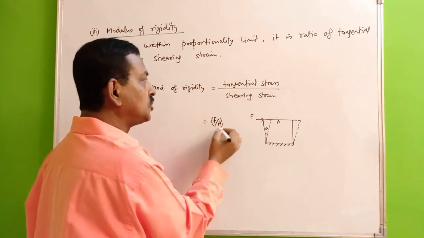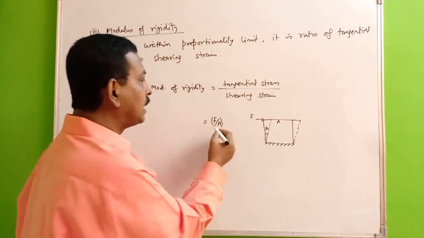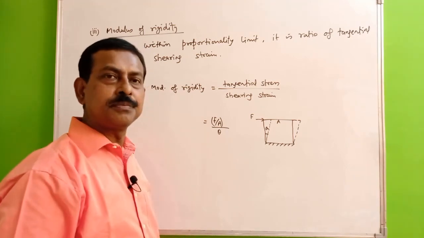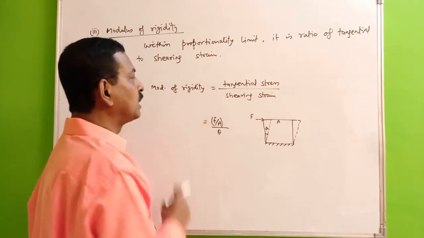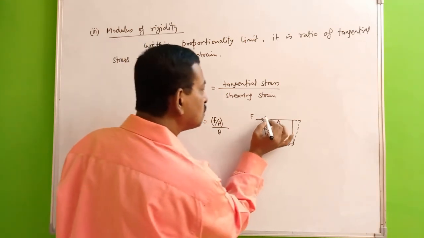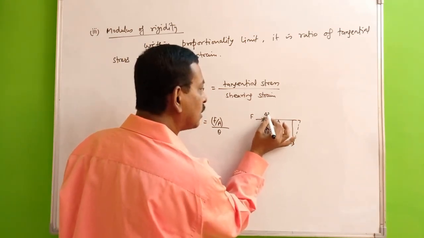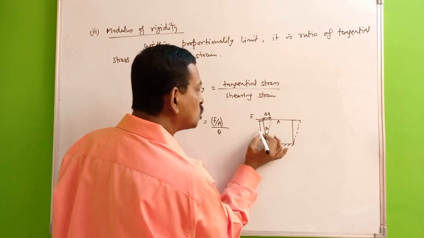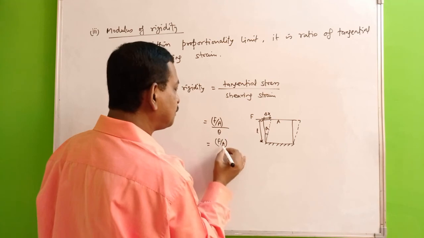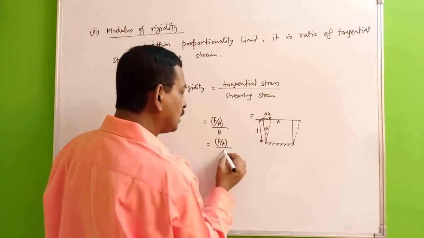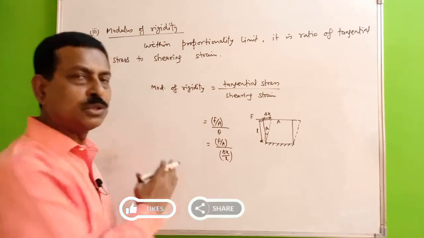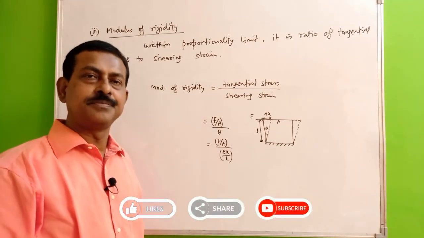So it is your tangential stress, and shearing strain there will be equal to theta. So with that you can calculate the modulus of rigidity. Or in terms of delta x and L also you can get this. So this is F by A divided by delta x by L. This will give you the modulus of rigidity.